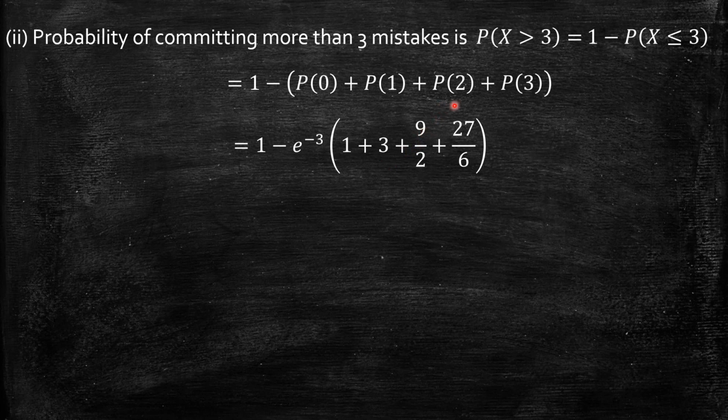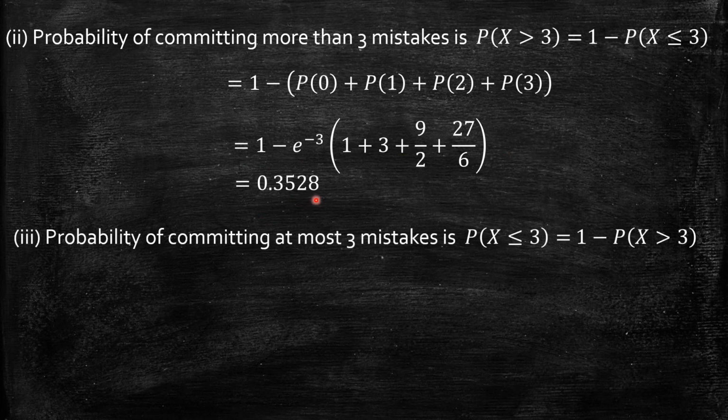When x equal to 2, that is 3 square by 2 factorial, that is 9 by 2, plus when x equal to 3, 3 cube by 3 factorial, that is 27 by 6. Simplify this: 1 minus exponential minus 3 times 1 plus 3 plus 9 by 2 plus 27 by 6 gives 0.3528. Give this to the calculator and we get the answer 0.3528.